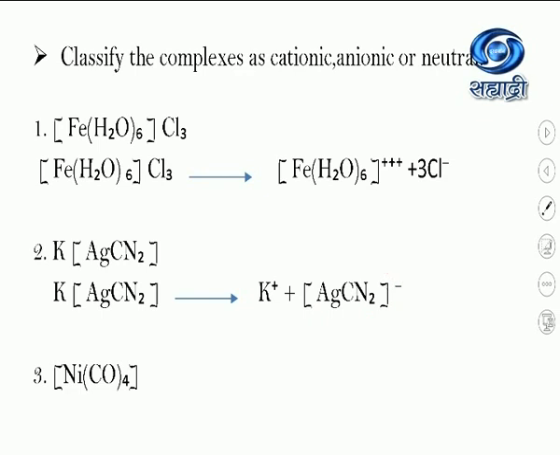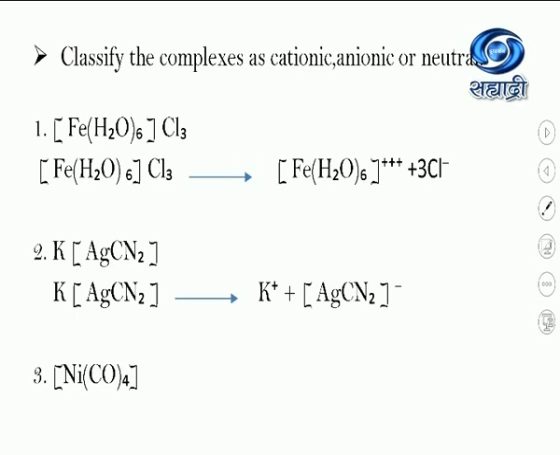So that's why this second example comes under anionic sphere complex. And in the last, that is the third example, Ni(CO)4, it has no net charge on the coordination sphere.